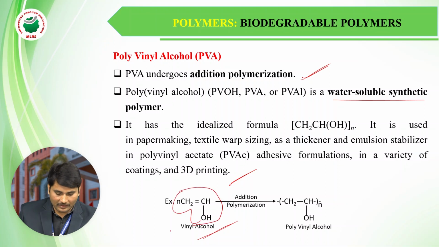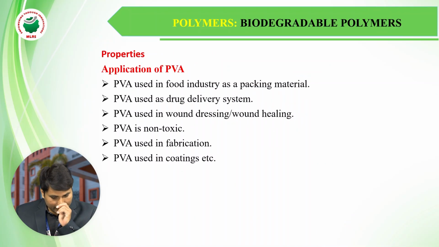The vinyl alcohol undergoes addition polymerization. On undergoing addition polymerization, we get poly, where poly means n number of, so we get polyvinyl alcohol. It is a simple reaction we have, and these are some of the important applications of PVA, polyvinyl alcohol.